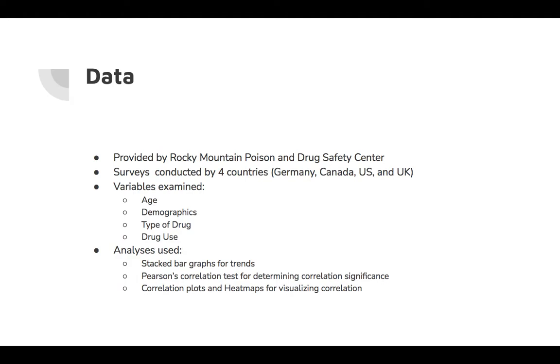The data that was used was provided by Rocky Mountain Poison and Drug Safety Center, and it contained surveys conducted by 4 different countries: Germany, Canada, the US, and the UK. The variables that we closely examined were age, demographics, type of drug, and drug use. To analyze these variables, we used techniques such as stacked bar graphs, Pearson's correlation test for determining correlation significance, and correlation plots and heat maps for visualizing correlation.